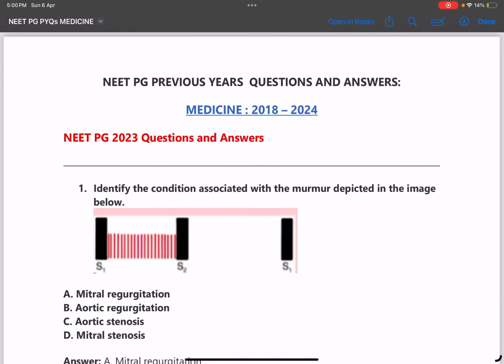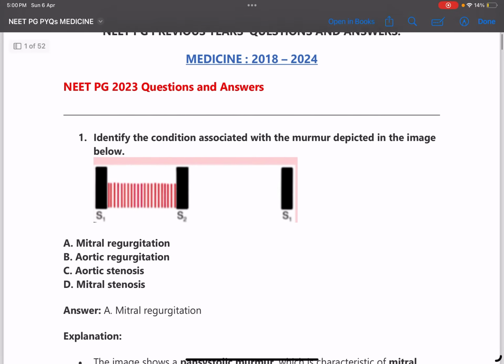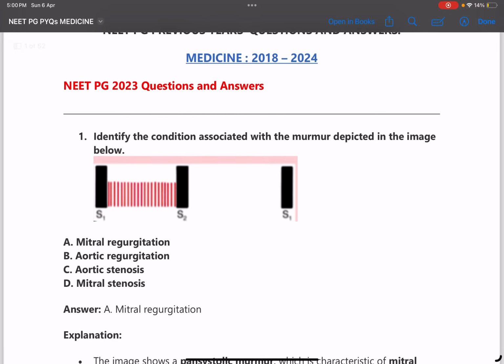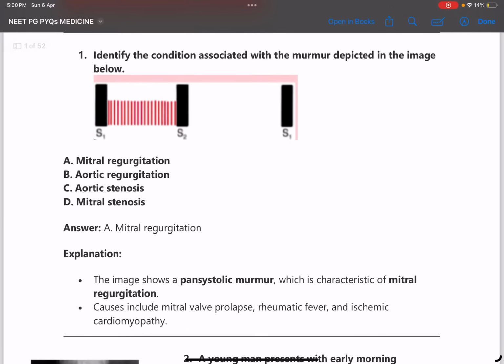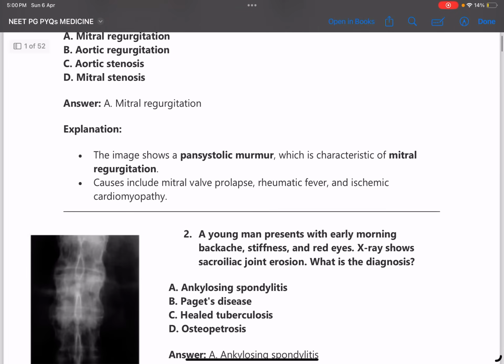So moving on to the first question, identify the condition associated with the murmur depicted in the image below. So here you can see a pansystolic murmur, and it is seen in mitral regurgitation. So murmurs is a very important topic, different types of murmurs in different conditions. You need to have an idea.